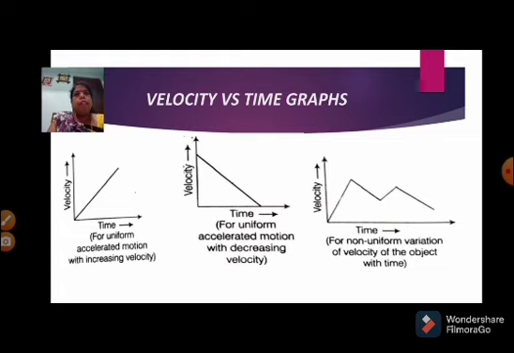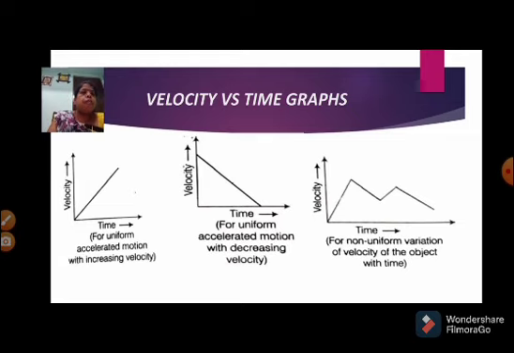Next, in the second graph, the straight line slopes downward. That means it is also a uniform accelerated motion, but with decreasing velocity. That means it is a deceleration motion.